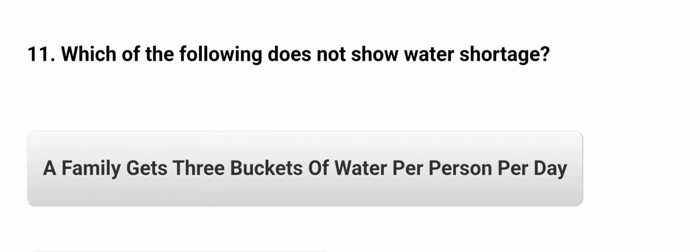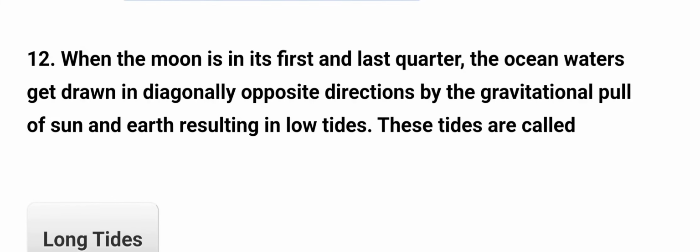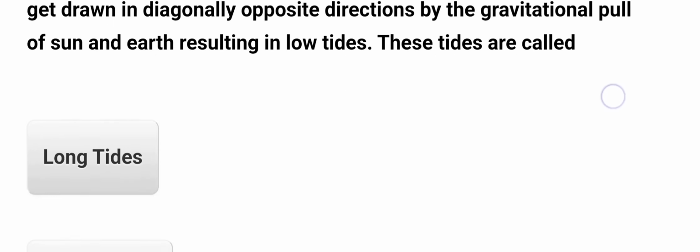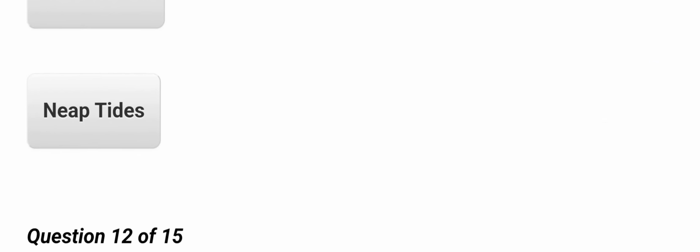सो इसमें से कौन सा वाटर स्टोरेज को शो नहीं कर रहा है? सो आई एम कंफ्यूज बिटवीन दीज. सो आई थिंक फर्स्ट can be may be correct. When the moon is in its first and last quarter, the ocean water get drawn in diagonally opposite directions by the gravitational pull of sun and earth, resulting in low tides. These tides are called spring tides.